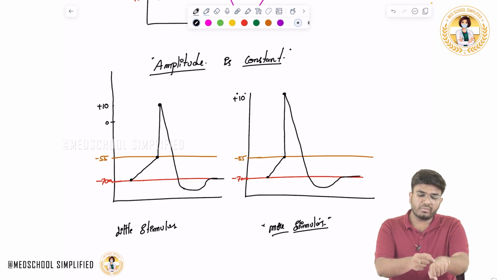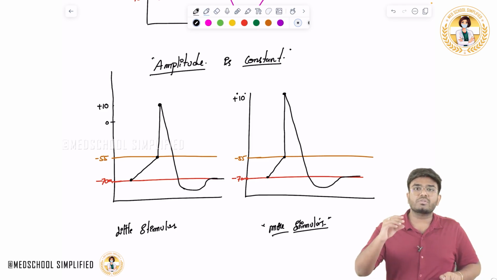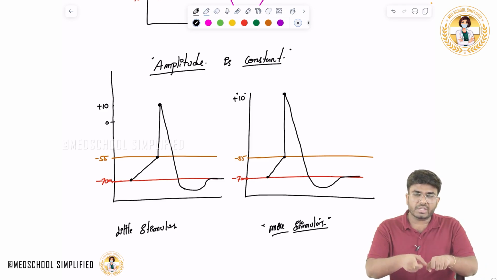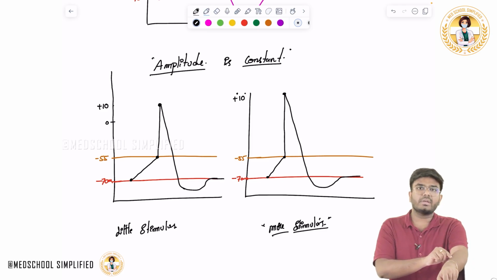Once sodium comes, the sodium will go to the surrounding area, taking the resting membrane potential to threshold, and from that area it is going to the next area, and from that area to the next area. So sodium is going to the nearby areas, making the resting membrane potential reach the threshold, causing depolarization. The depolarization allows sodium to enter the cell, and that sodium will go into the surrounding area.